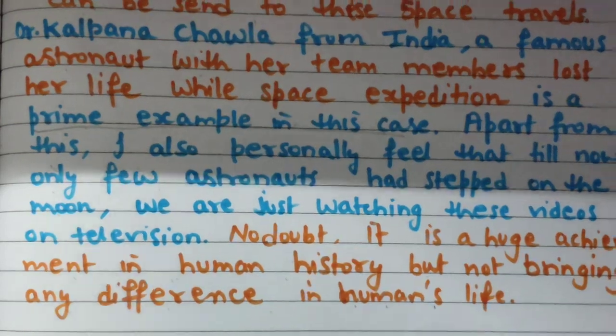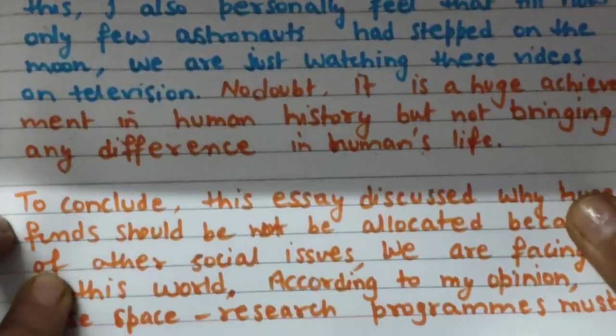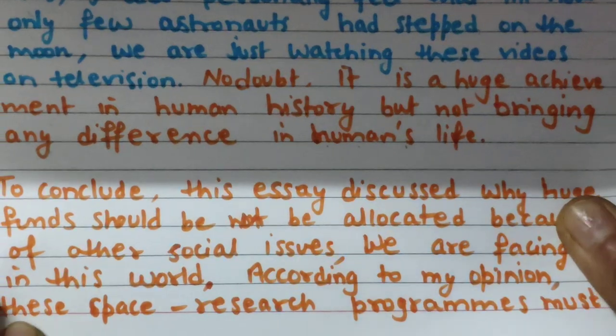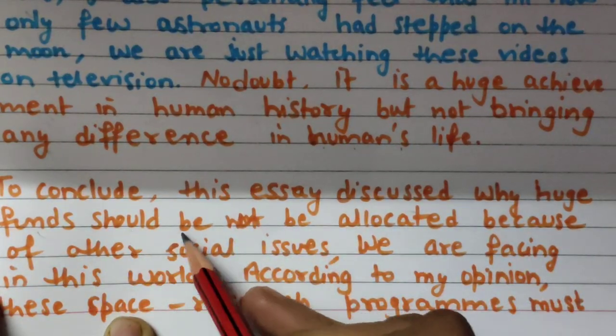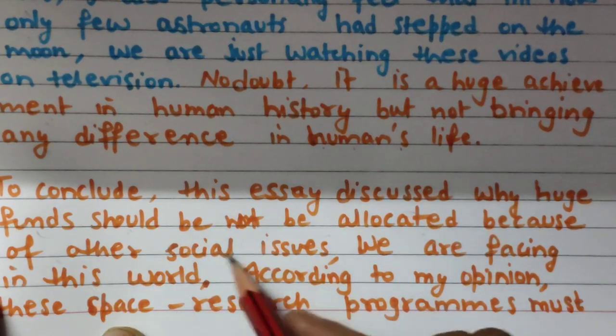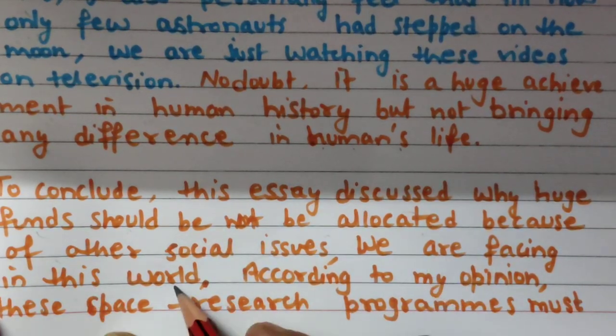Now come to the conclusion. To conclude, this essay discussed why huge funds should not be allocated, because of other social issues we are facing in this world.